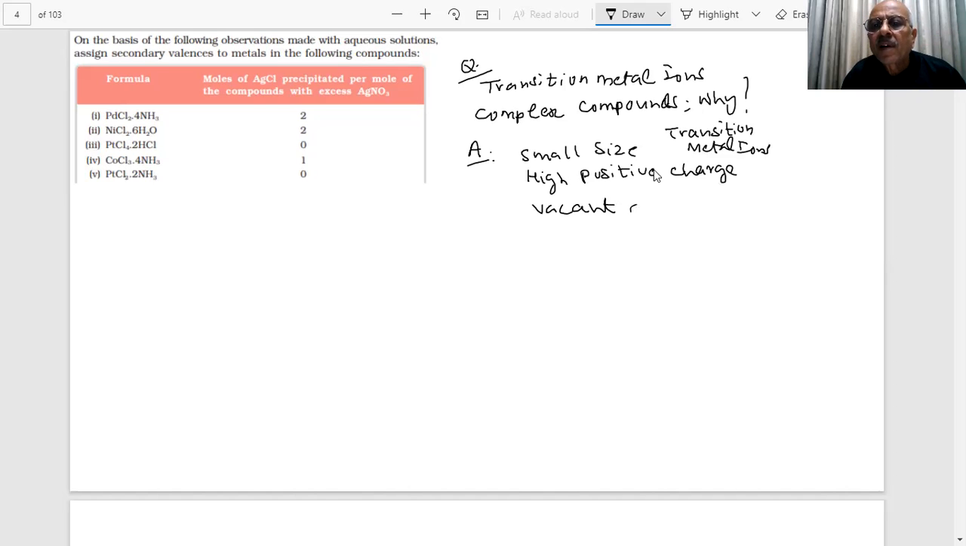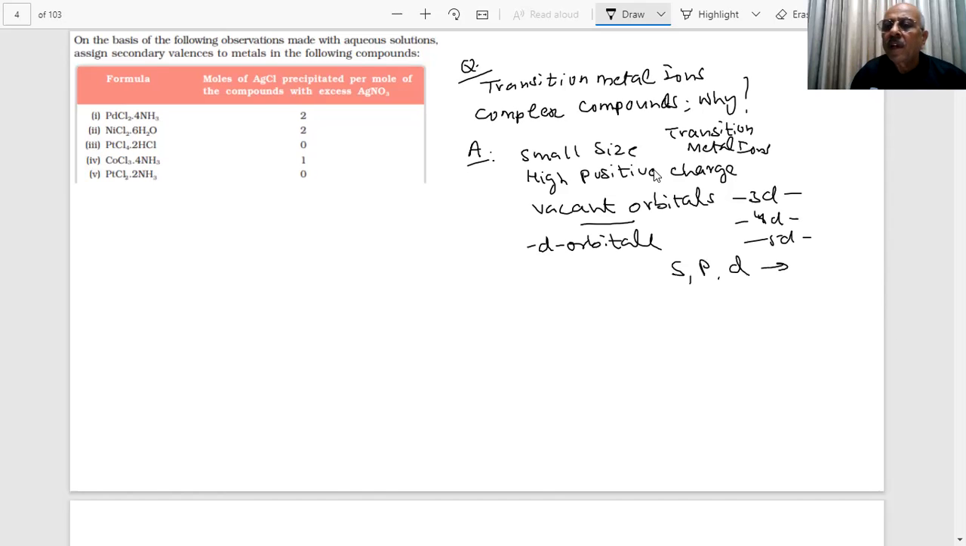Nowhere. Can they go in S or P? They are already filled. Then where are the vacant orbitals in the transition elements? 3d or 4d or 5d, whatever we take. These d orbitals are there, s orbitals are there, p are there, and so on. So that is why when hybridization took place, you are saying sp3d2. If d is vacant, then only electrons will go there. If it is not vacant, then how will the electrons be shifted?